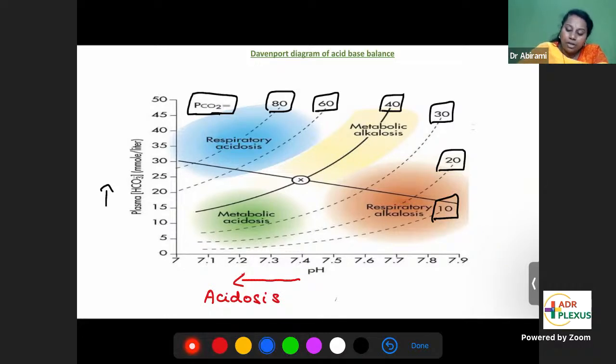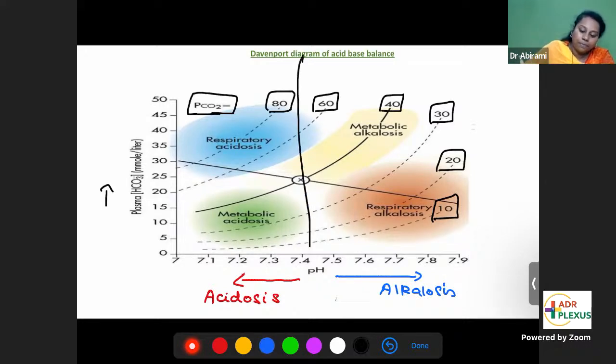Any pH more than 7.45, the right side of the curve, is alkalosis. First, you classify acidosis and alkalosis. So the left side is acidosis, and on the right side, you have alkalosis. Look at acidosis. Two types of acidosis: respiratory acidosis and metabolic acidosis.